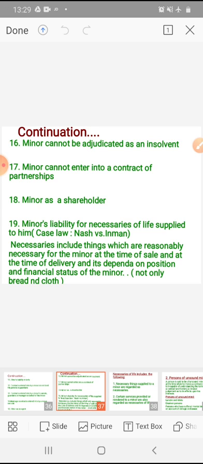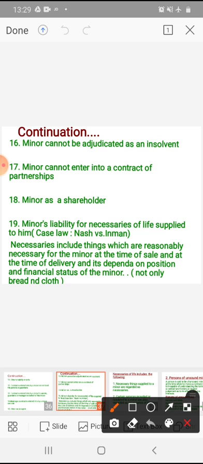Now see the minor's liability for necessaries of life supplied to him, as per Section 68 of the Indian Contract Act of 1872. Under Section 68, if a person supplies necessaries of life or renders necessary services to a minor or his dependents, or lends money to a minor to buy necessaries of life or to obtain necessary services for himself or his dependents, he is entitled to be reimbursed out of the minor's property.